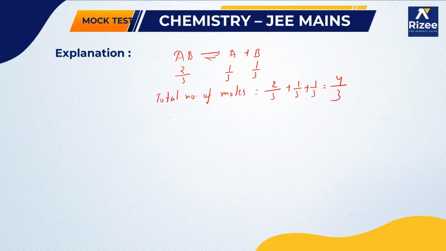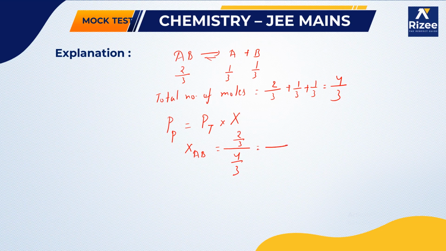We know that the partial pressure is equal to total pressure into mole fraction. So what is the mole fraction of AB? The mole fraction of AB is equal to the number of moles of AB by the total number of moles, which we can write as 1/2. The mole fraction of A is 1/3 by 4/3, that is 1/4, and the mole fraction of B is 1/3 by 4/3, which is also 1/4.